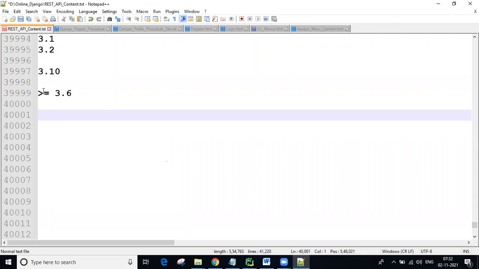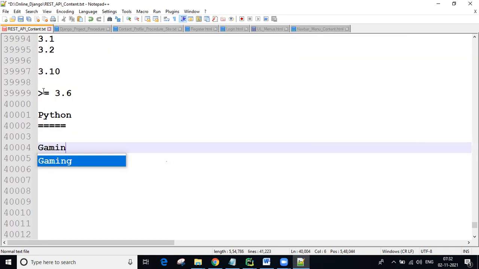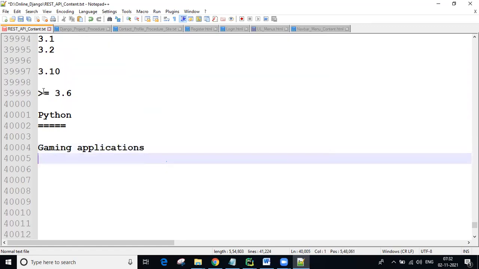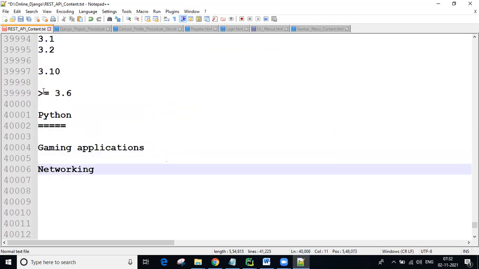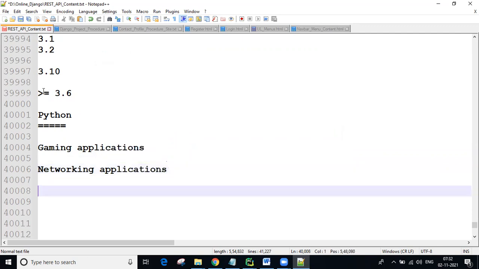Now, using Python, guys, what kind of applications can we design? So many are there. Gaming applications we can design if we want. Networking applications we can design. Scientific applications we can design using Python.